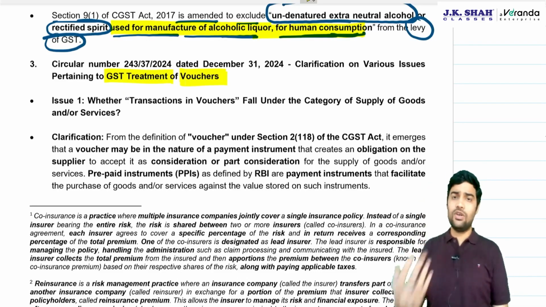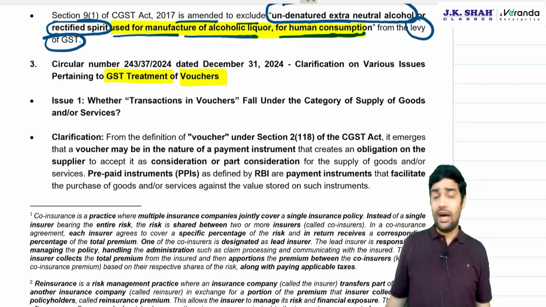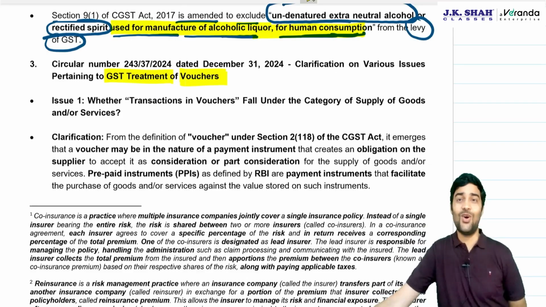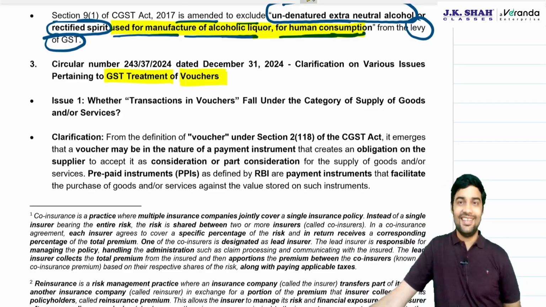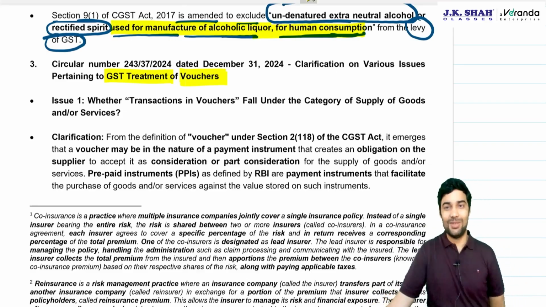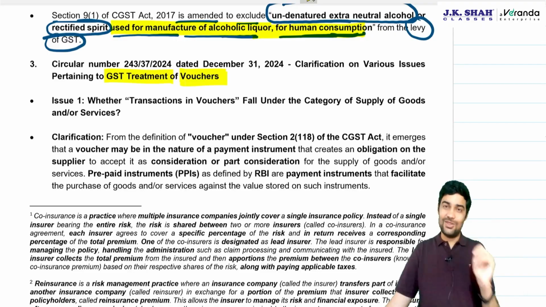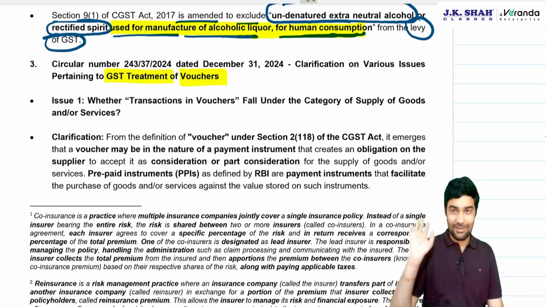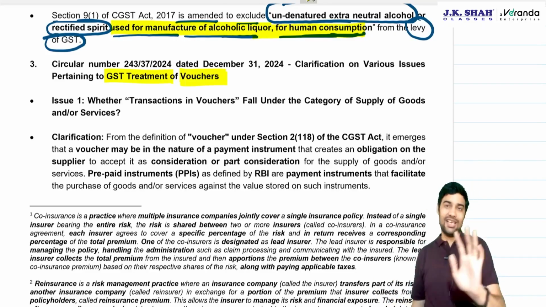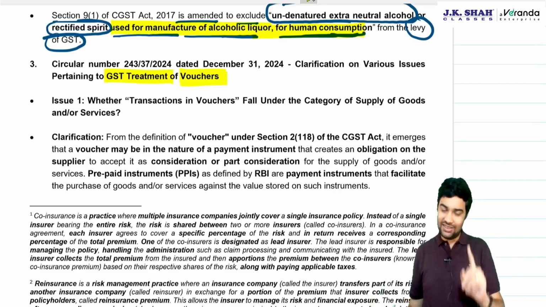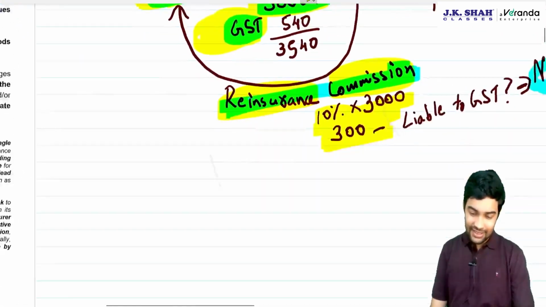It was creating a lot of issues because our department officers were always of the view that vouchers are liable to GST. There's a time of supply also for vouchers. Vouchers are liable to GST. The sale and purchase of vouchers is also liable as per the department. Now, CBIC has clarified the entire position. Let's understand.